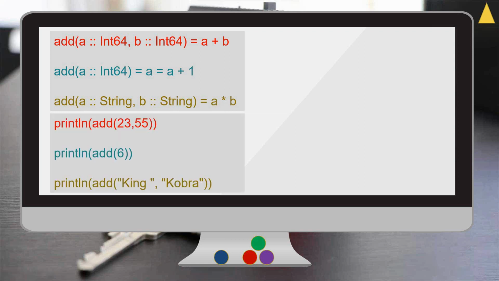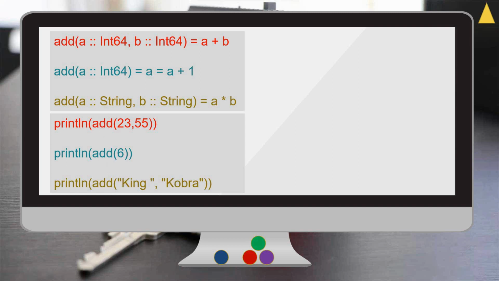Now I am calling the add function with 23 and 55. Since both are integers, the signature matches the first method, so it will return a plus b. In the next statement, I am calling the same function with only one argument, that is 6, which is an integer. This matches the second method signature, so it will increment the given value 6. In the third statement, I am calling the same function add with 2 strings, king and cobra.